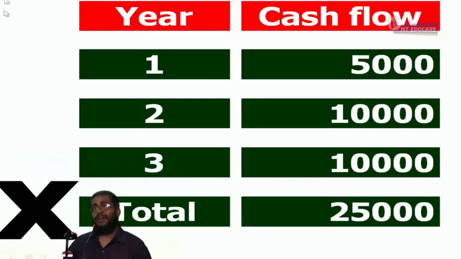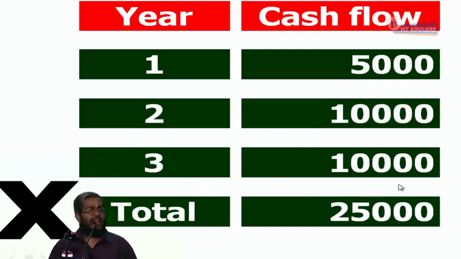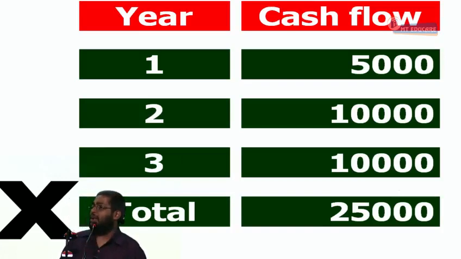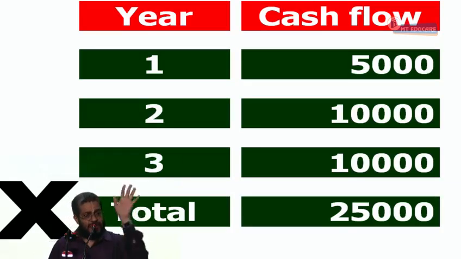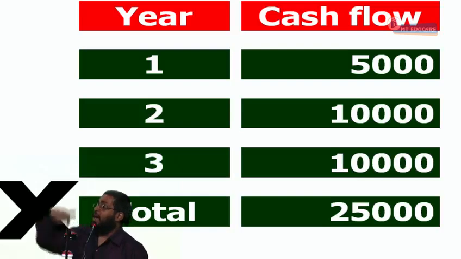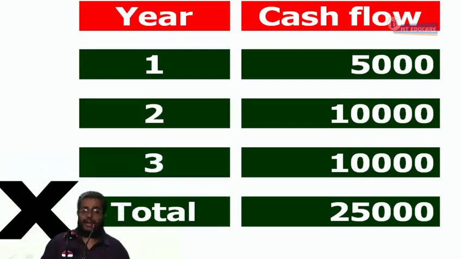Respond, yes or no? Similarly, 5,000 is after 1 year. What the value after 3 years? 10,000 after 2 years. What the value after 3 years? 10,000 after 3 years. The value is same. I can take all the cash flows to a given maturity date and then add it. That is called as future value or maturity value, and it is done using a technique called as compounding. The cash flow is called as compounded cash flow. Everybody yes or no? So with the cash flow, I can do two things. Either reverse it back or take it forward. If I reverse it back, I call as discounting. And take it forward, I call as compounding. Everybody, are you following or not?